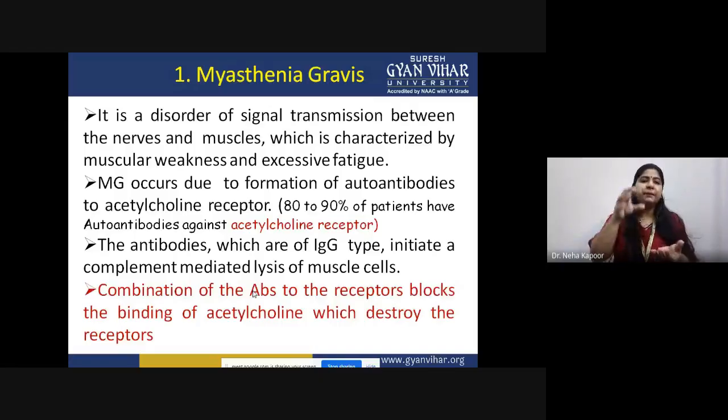So in combination, the attachment of these antibodies to the acetylcholine receptor is blocking the binding site of the acetylcholine molecule. That is why the receptor function is destroyed. You will get more clarity from this diagram.